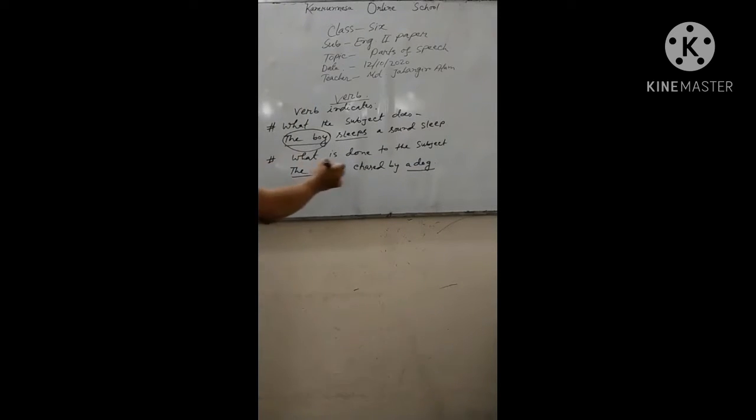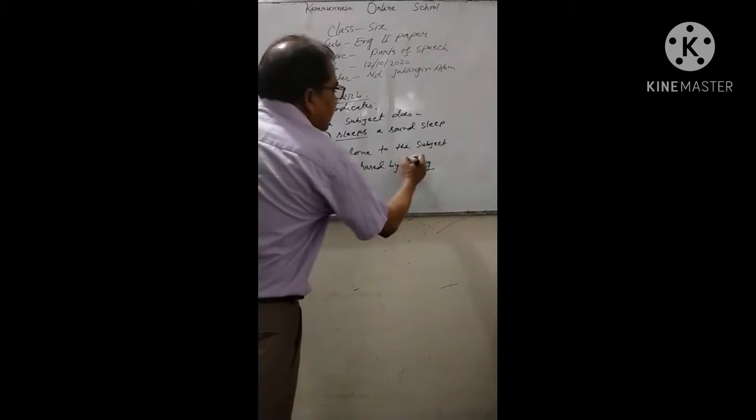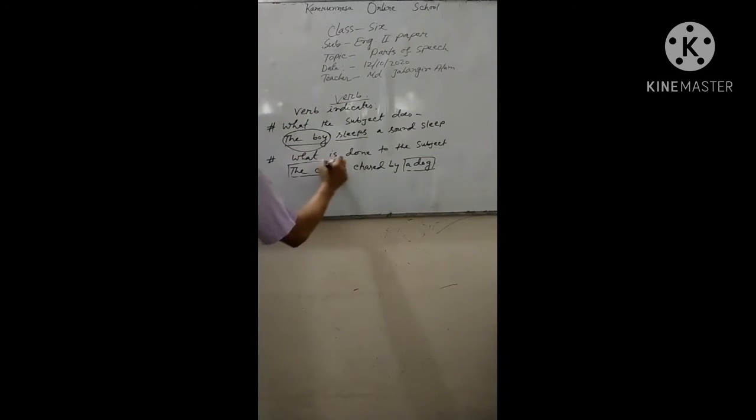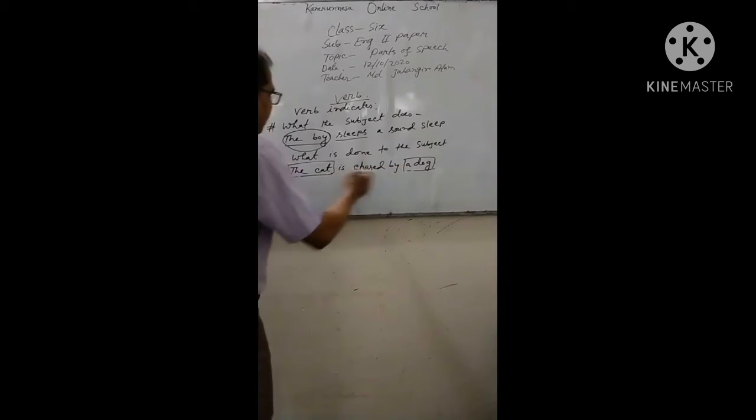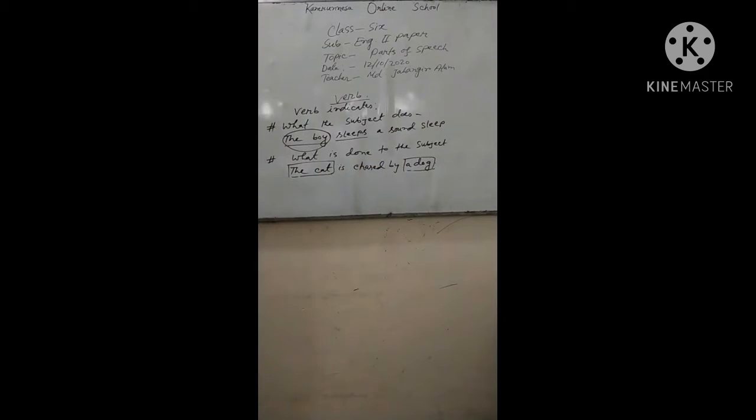This is a passive sentence. Here a dog is actually subject, but the cat is actually object. Seemingly, it seems to us that the subject is the cat. Actually, that's not. The subject is a dog. The cat is chased by a dog.